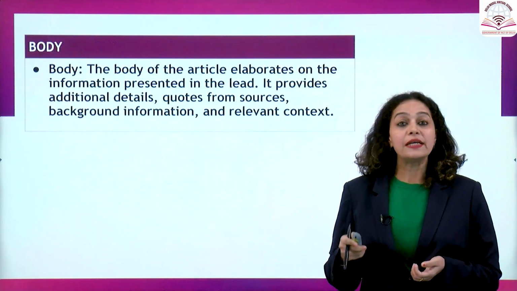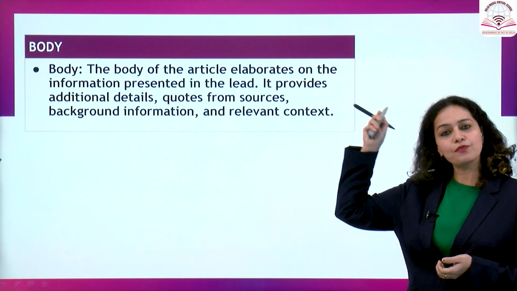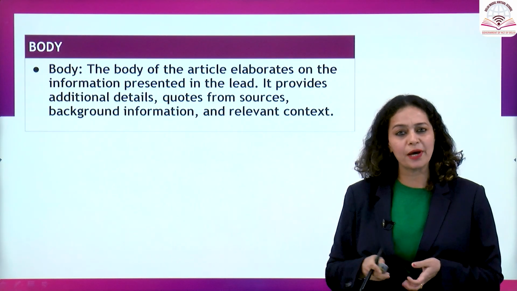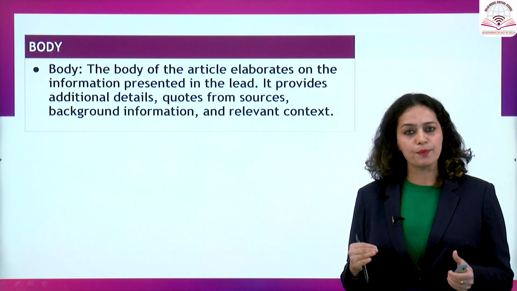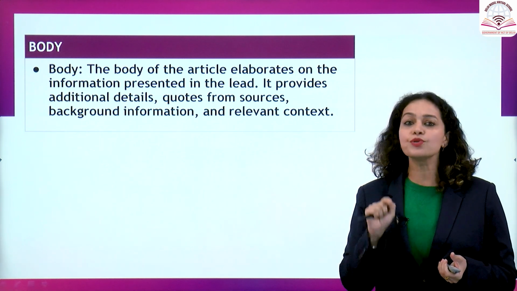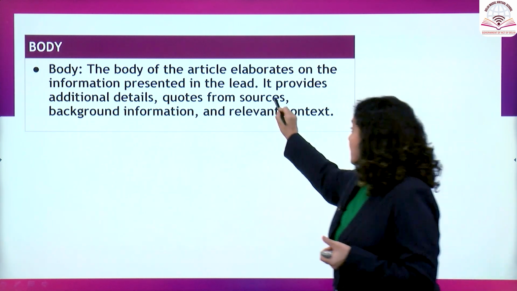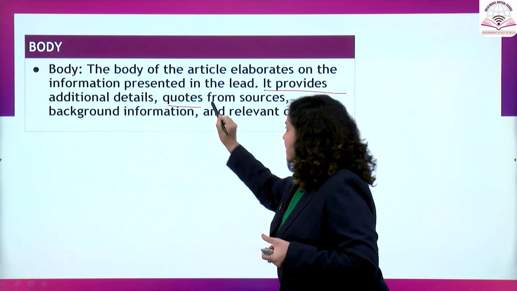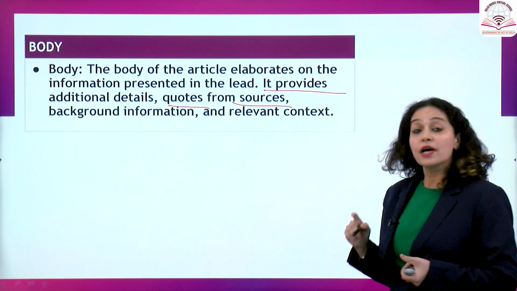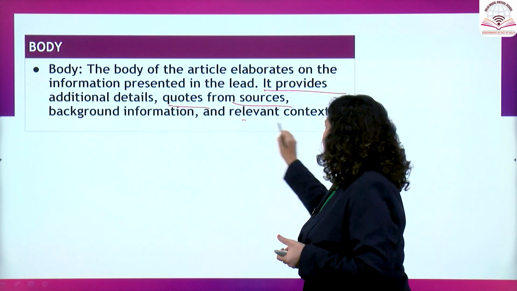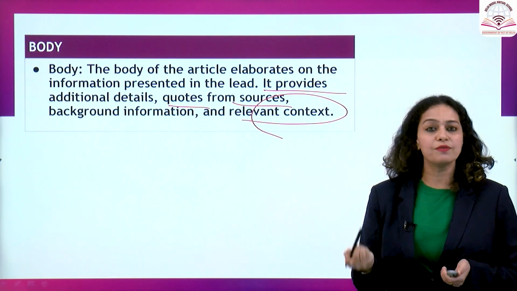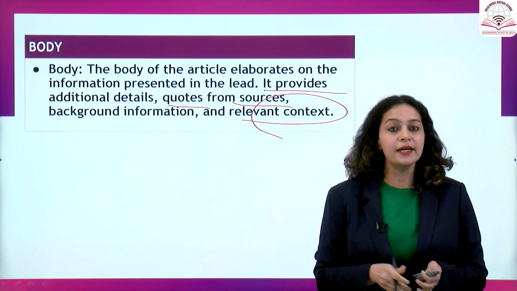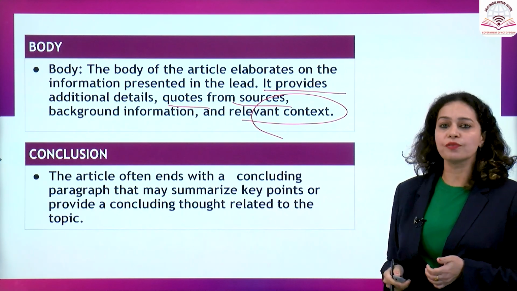Moving on, next we have the body. After the lead paragraph, we have the body of the article that elaborates the information that is being introduced in the lead paragraph, and it provides additional details, quotes from various sources, background information and some relevant context about that given article.